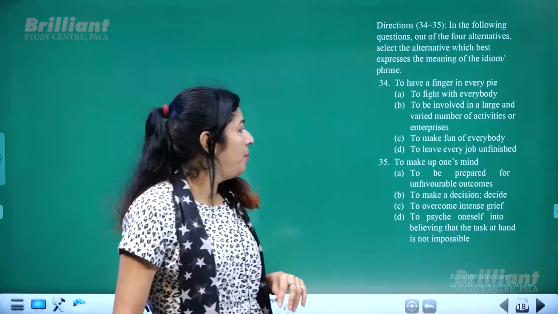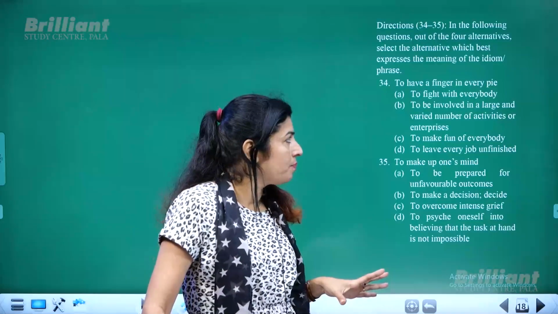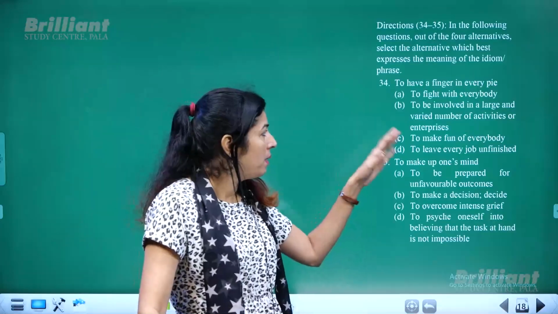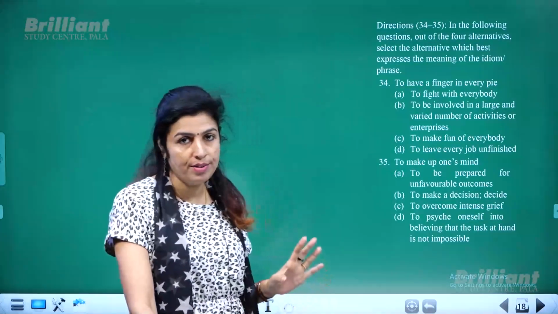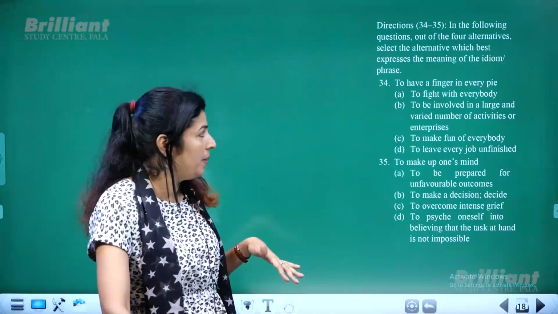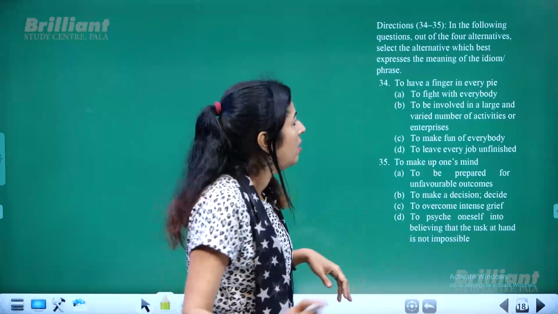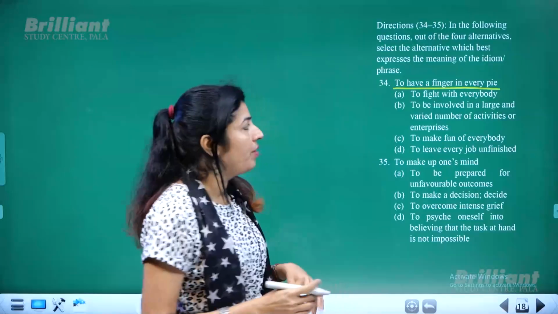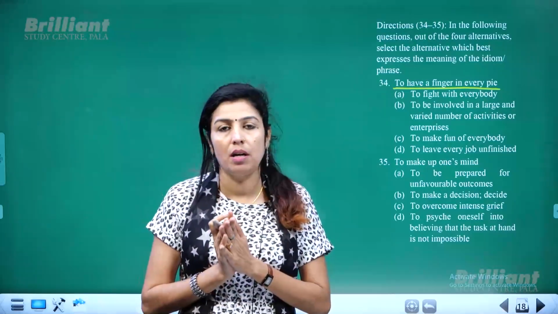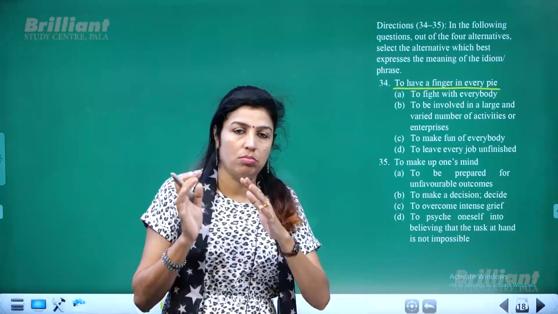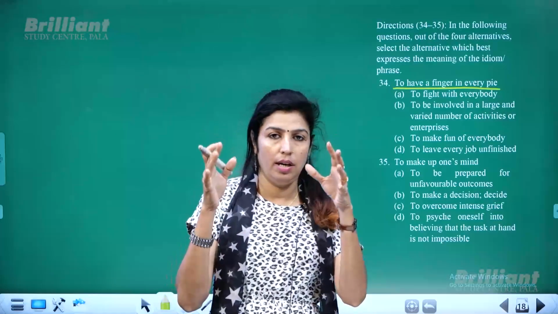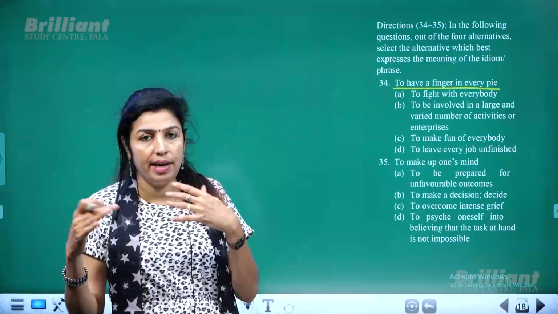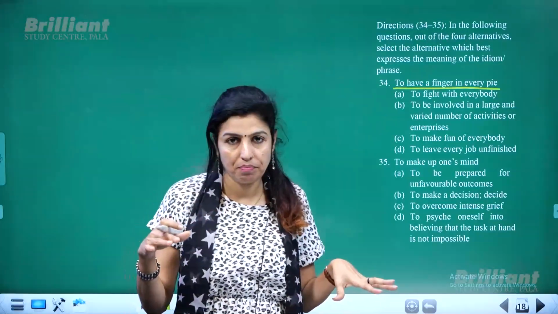Now we have been given two more idioms for which you have to find out the exact meaning, but this is not given in the form of sentences but individually. To have a finger in every pie means you meddle with everything, or you engage yourself in every matter.